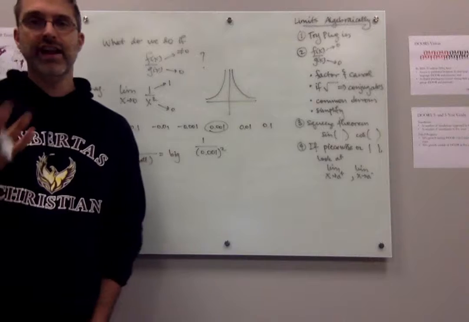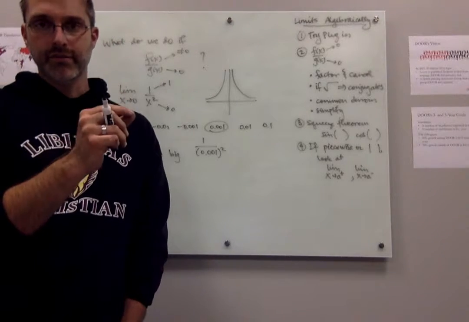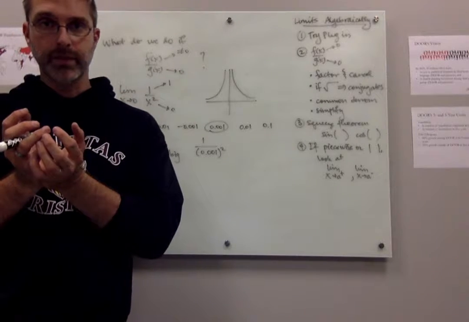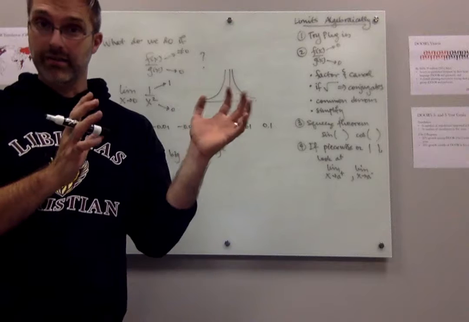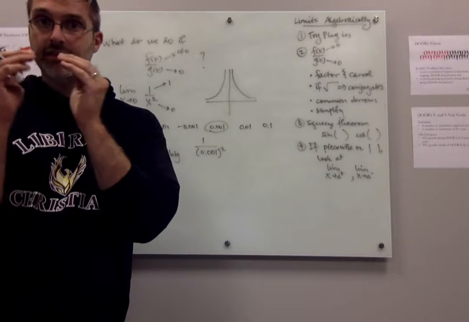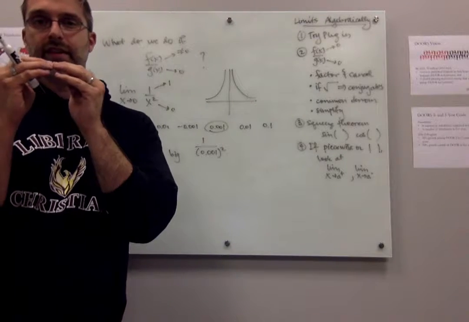When you divide by a big number, the result is a small number, but the reverse actually works too. So if you divide by a small number, you get a really big number, as long as that top is staying a consistent non-zero number like 1 or 6 or something like that.